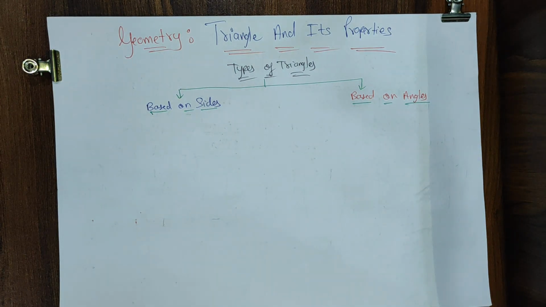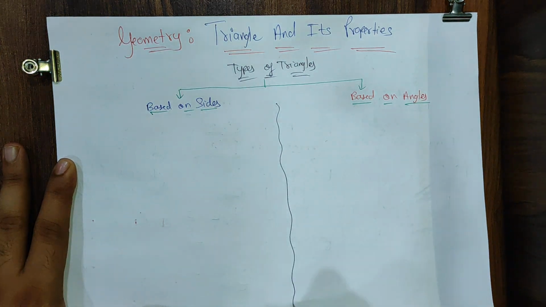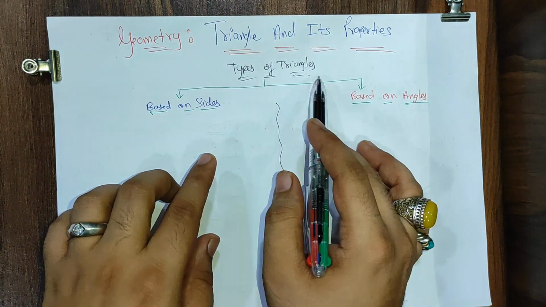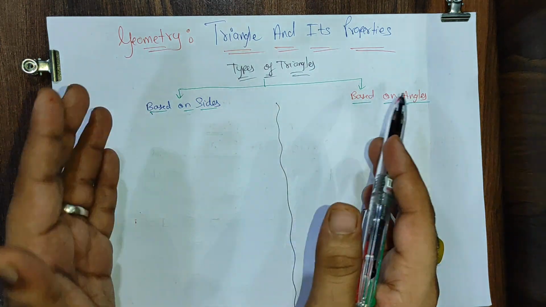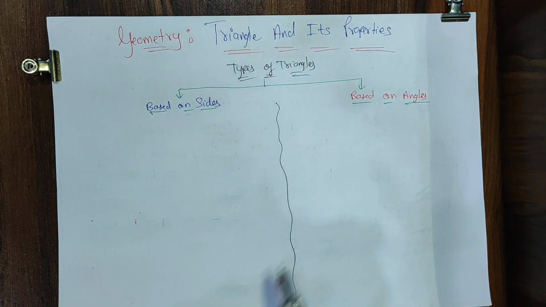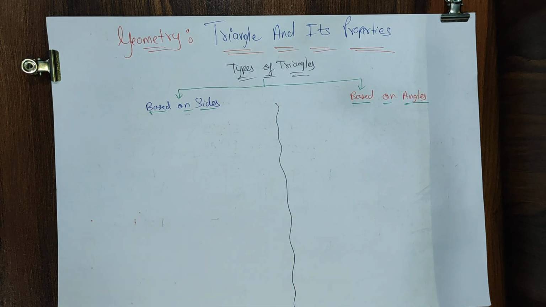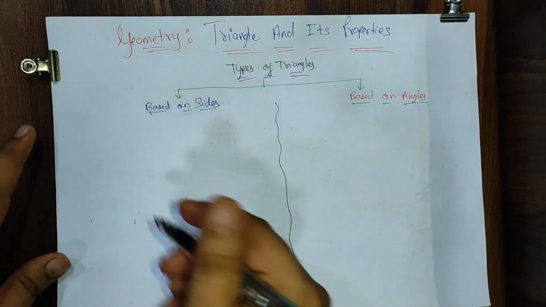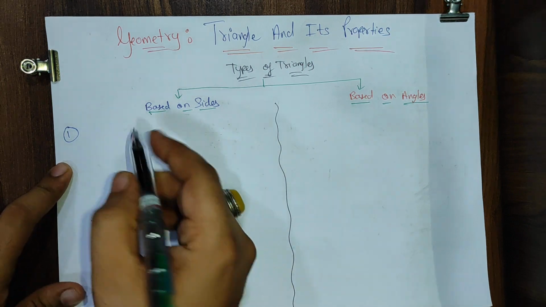What I'll do is I'll bifurcate my page into two parts. Types of triangles: basically, triangles can be classified in two types, based on sides and based on angles, all of you. Great, amazing. So first we'll start with the sides, everyone. First we'll see about the sides. The first type, based on sides.